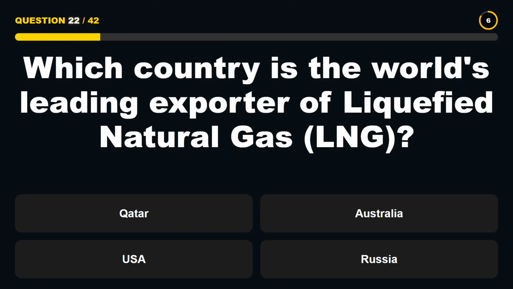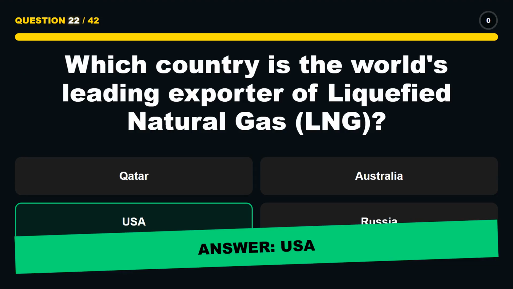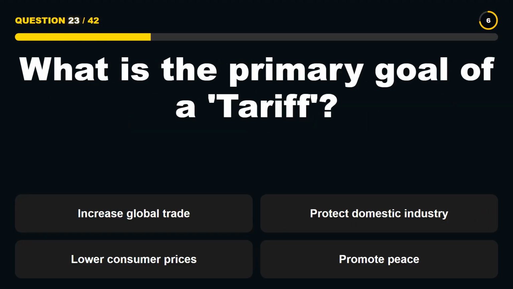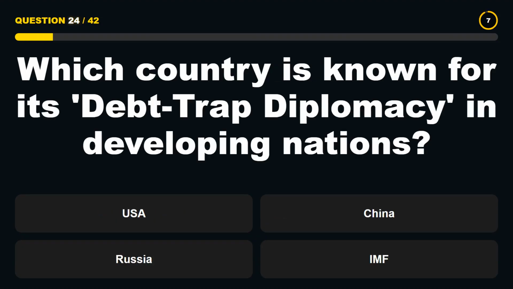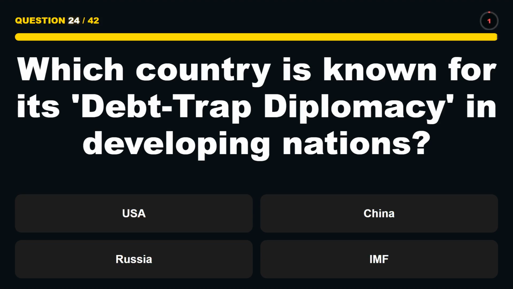Which country is the world's leading exporter of liquefied natural gas, LNG? USA. What is the primary goal of a tariff? Protect domestic industry. Which country is known for its debt trap diplomacy in developing nations? China.